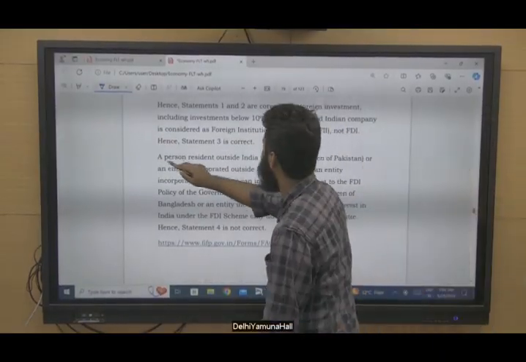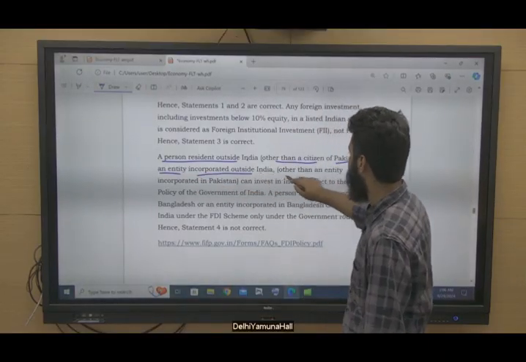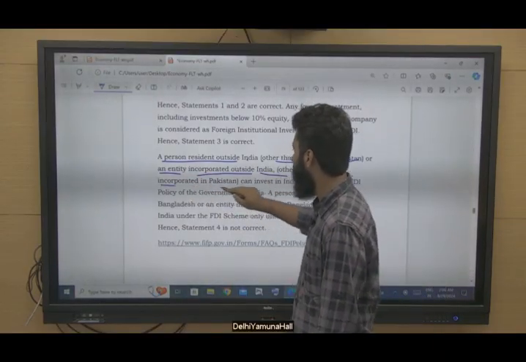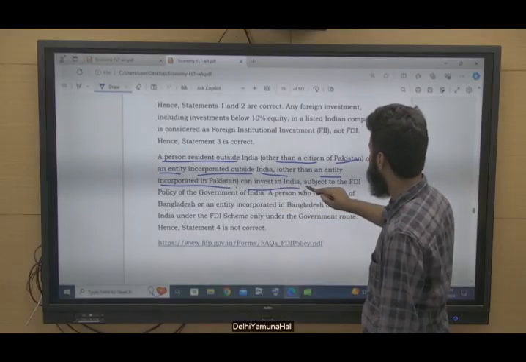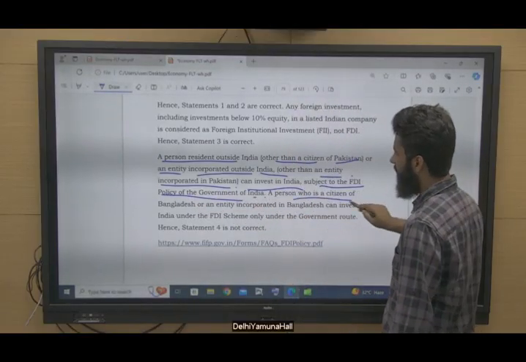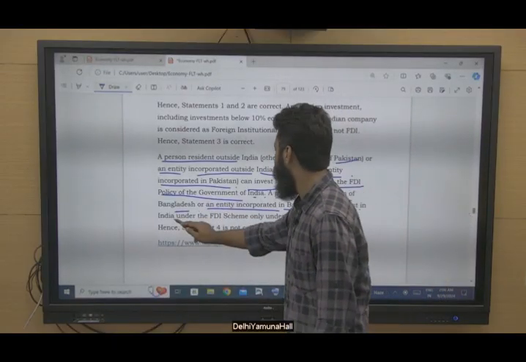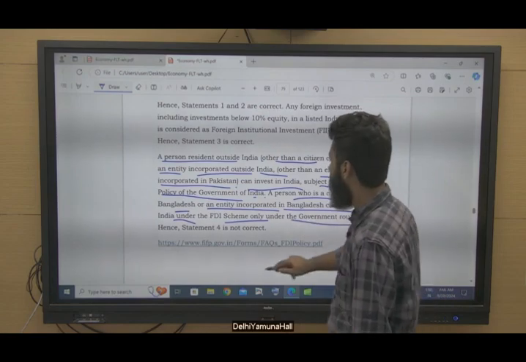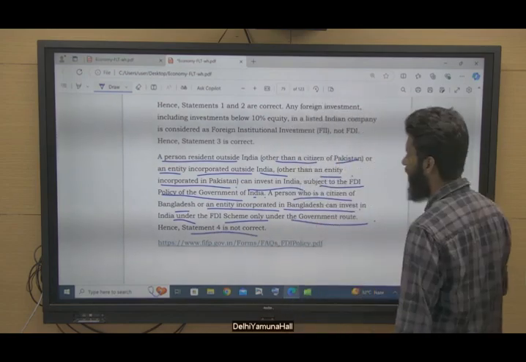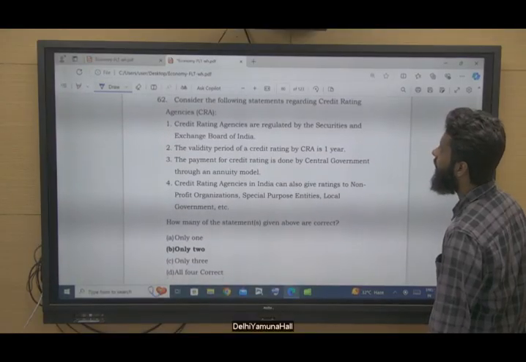Any person resident outside India other than a citizen of Pakistan, or an entity incorporated outside India other than an entity incorporated in Pakistan, can invest in India subject to the FDI policy of the government of India. A person who is a citizen of Bangladesh or an entity incorporated in Bangladesh can invest in India under the FDI scheme only under the government route, and statement 4 is not correct. So you can find the detailed explanation in the explanation sheet.